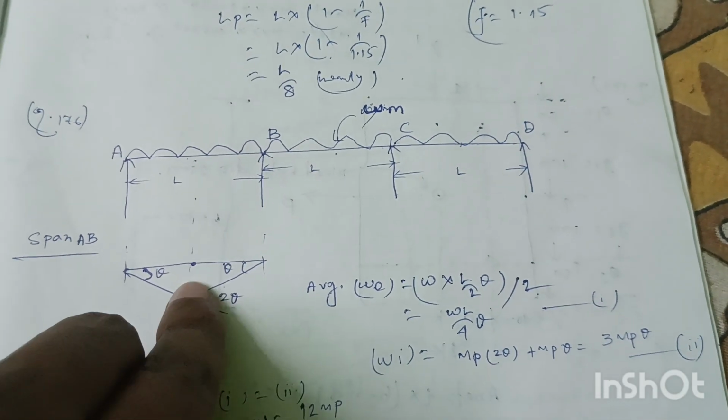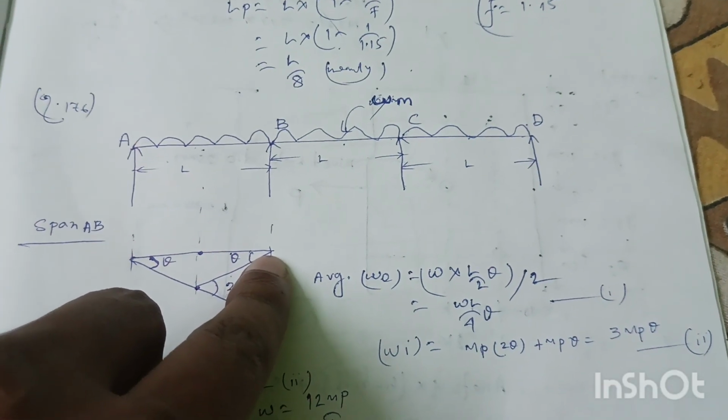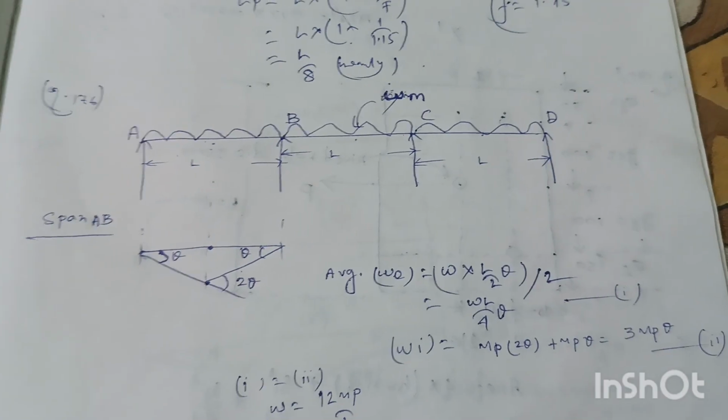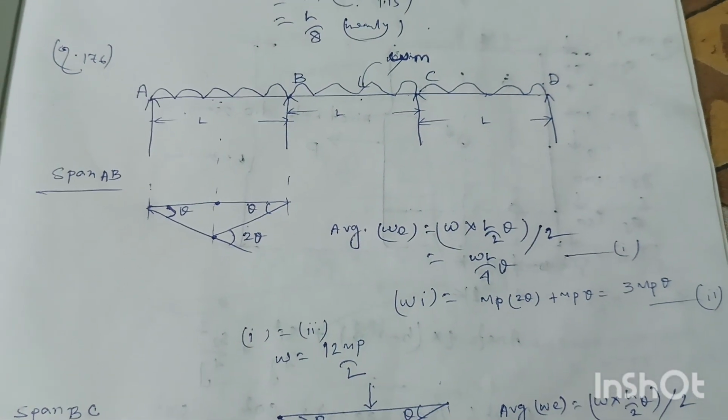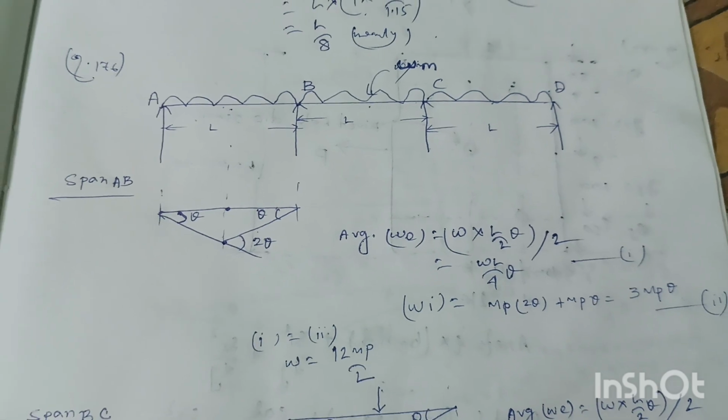Internal work done will be at here MP into 2 theta plus MP into theta. So 3 MP theta, that is equation number 2. So by the principle of virtual work, if we equate equation 1 to equation 2, we will get the collapse load W equal to 12 MP by L.